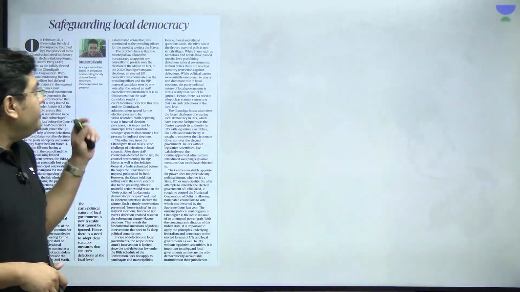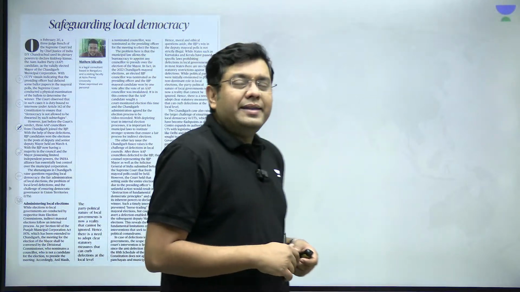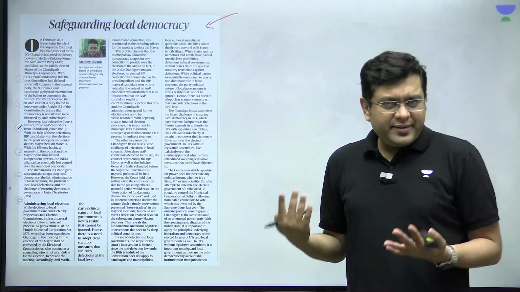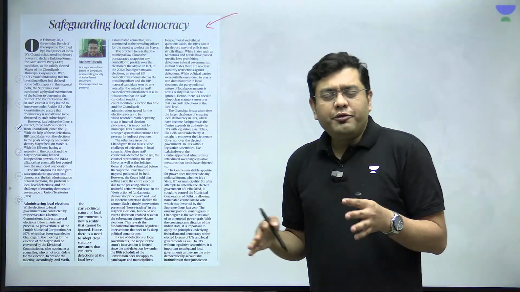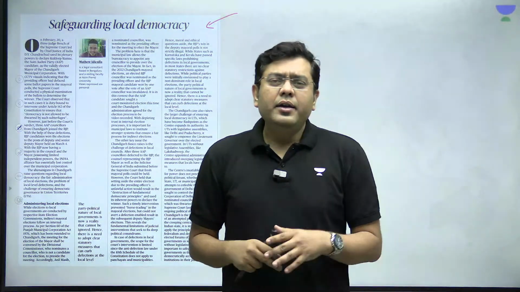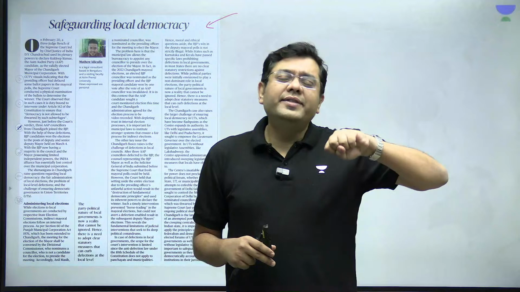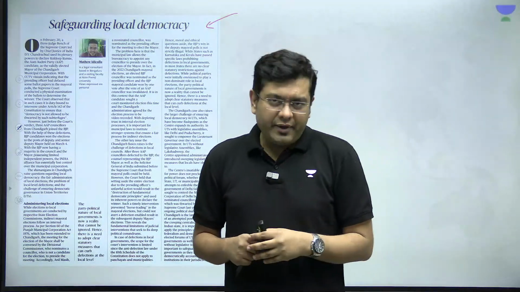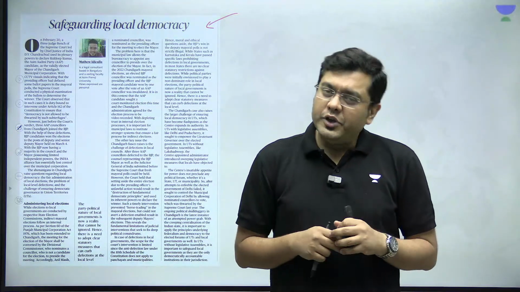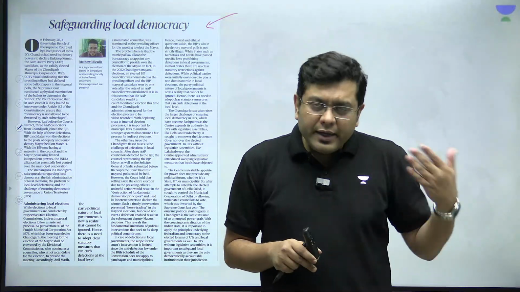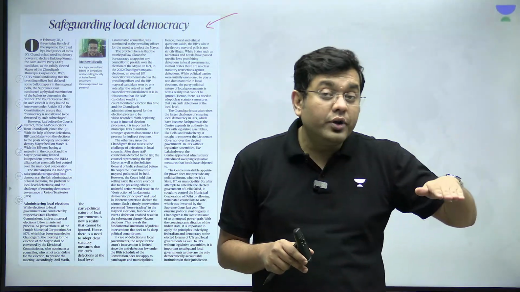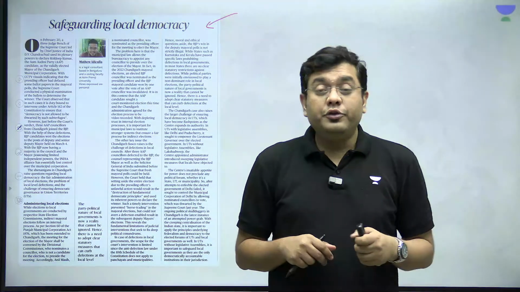Now, we move on to the third article, and that is safeguarding local democracy. Now we analyze the article regardless of whatever partisan tonality is mentioned in it. We try to understand what is the crux that it wants to convey. Now, this is about the Chandigarh mayoral election, which was held, and later on, the entire election process was restored by the intervention of the Supreme Court.